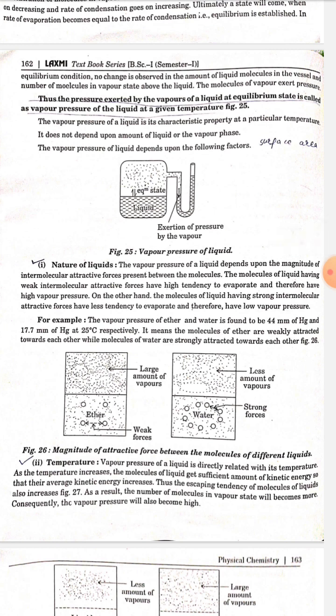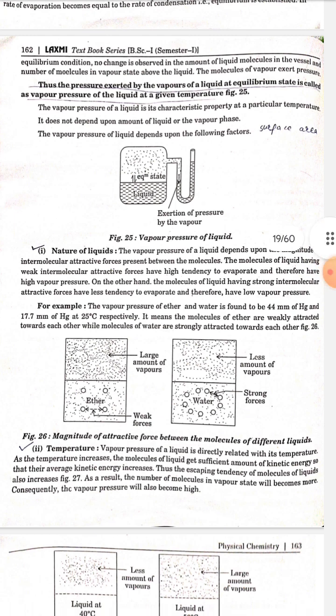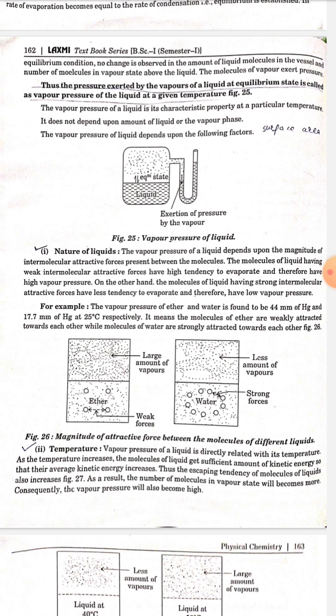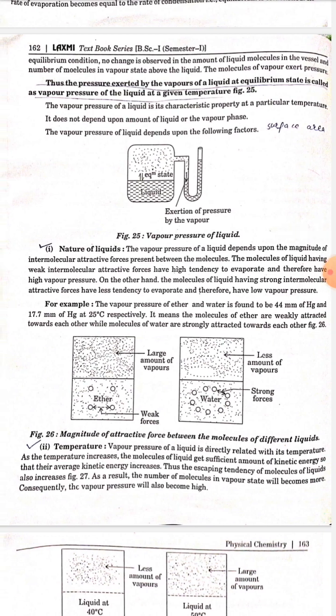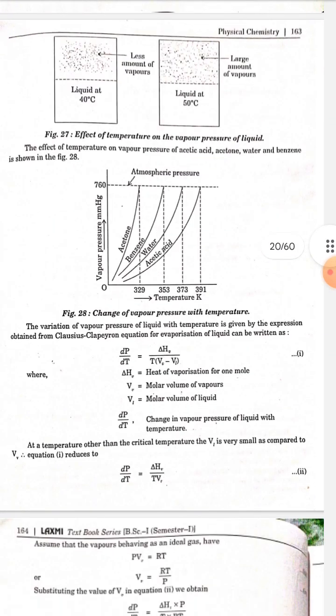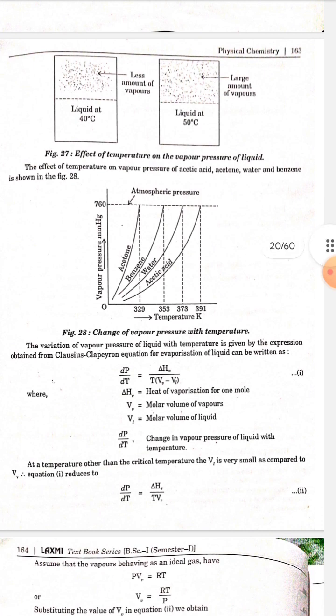Number 2. Temperature. Vapor pressure of a liquid is directly related with its temperature. As the temperature increases, the molecules of liquid get a sufficient amount of kinetic energy so that their average kinetic energy increases. Thus, the escaping tendency of molecules of liquid also increases. As a result, the number of molecules in vapor state will become more. Consequently, the vapor pressure will also become high. The effect of temperature on vapor pressure of acetic acid, acetone, water and benzene is shown in figure 28.